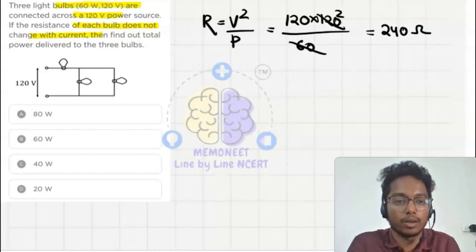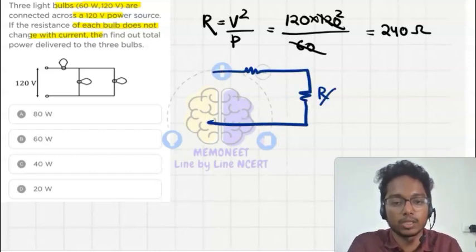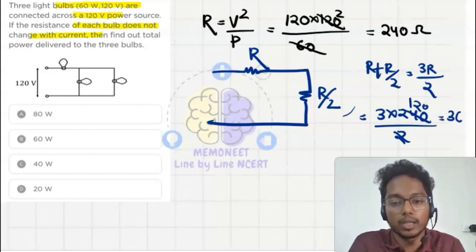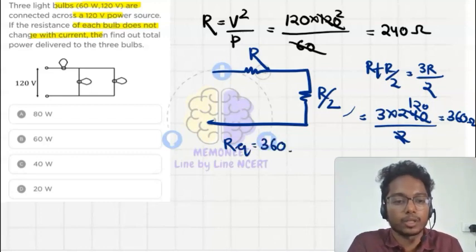This is R by 2 and this is R. So we will have the equivalent resistance across the battery, R plus R by 2, which is equal to 3R by 2. Where the value of resistance is 240, so 3 into 240 by 2, it is 3 into 120, it is 360 ohm. So the R equivalent comes to be 360.